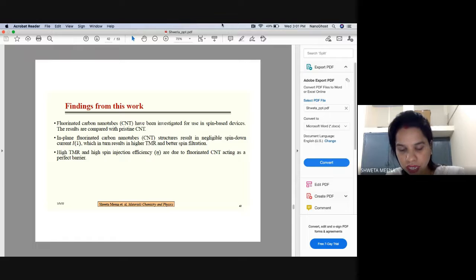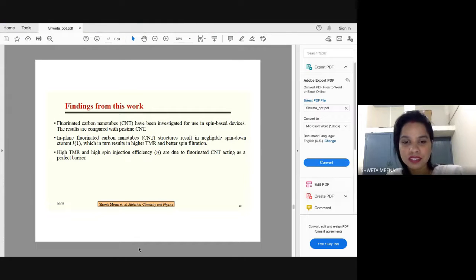What I have understood over the years is that this field of study is so beautiful that you can combine different materials, you can explore their properties, you can use them in different applications, right? So yes, that is all from my side, Dr. Shubham. You can now open for questions, queries, if anyone has.